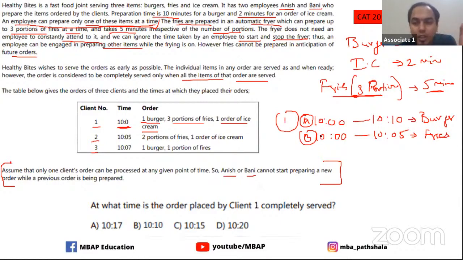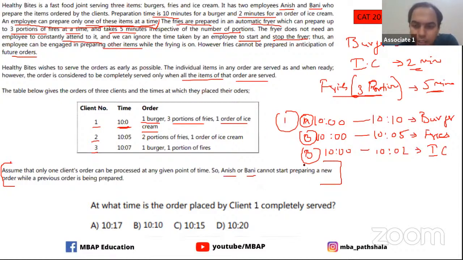Now fries does not take anyone. Anyone does not have to stand by the fries. So what we will do, we will put on the fries in the fryer, and then come back and start working on the ice cream. So ice cream will be served in a span of how much? 2 minutes. So by 10 to, the ice cream will also be done. So A or B, whatever you can put here.